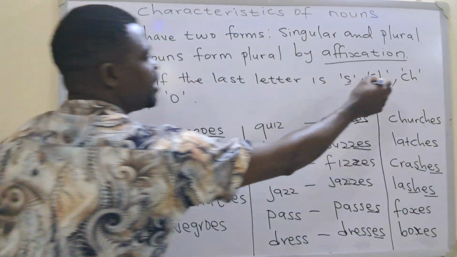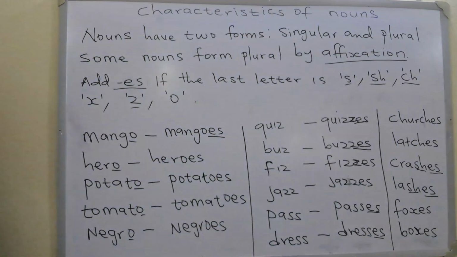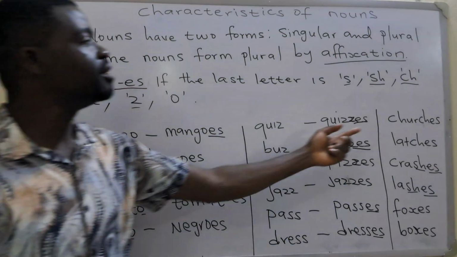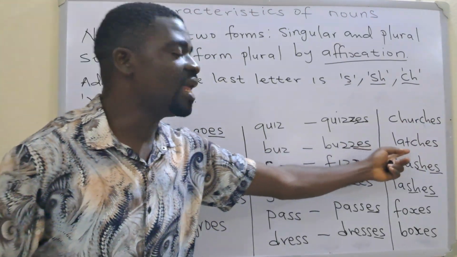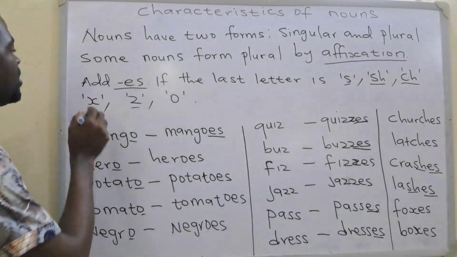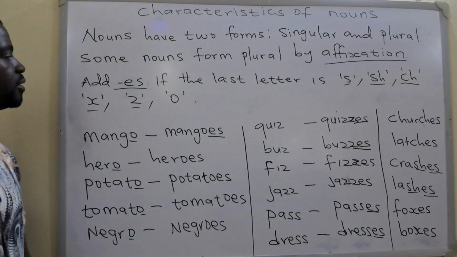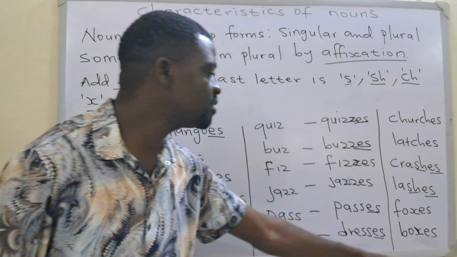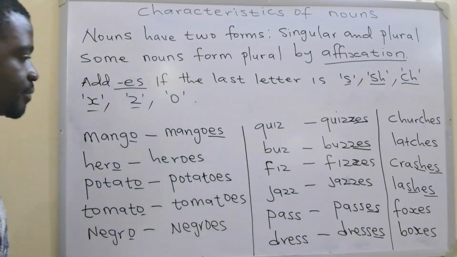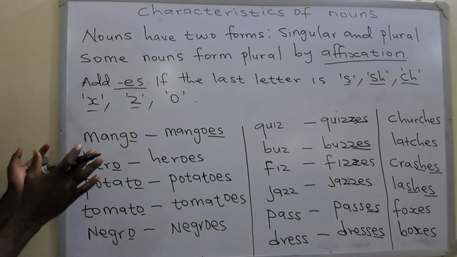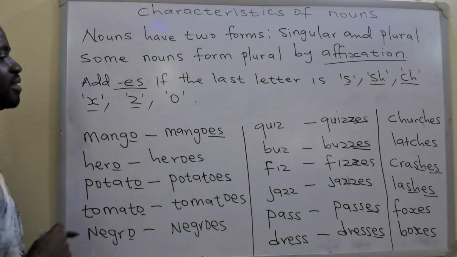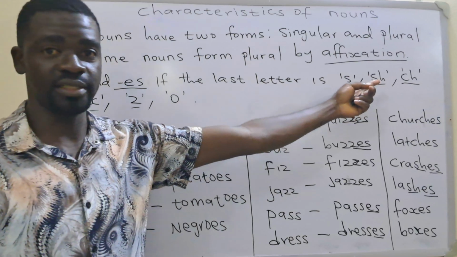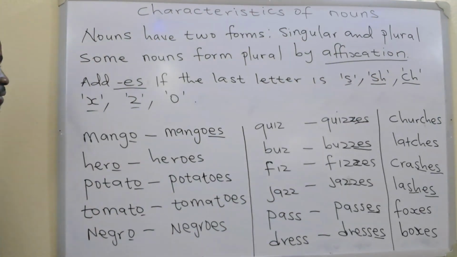If your noun ends in CH, you also add ES to form the plural. So you have churches, latches. If it ends in X, you will also add ES to form the plural. So you have foxes and boxes. So you will add ES if the noun ends in any of these letters, and that will give you the plural form.